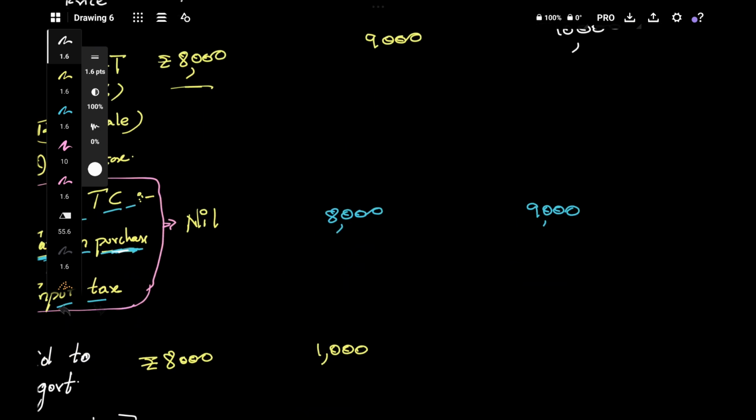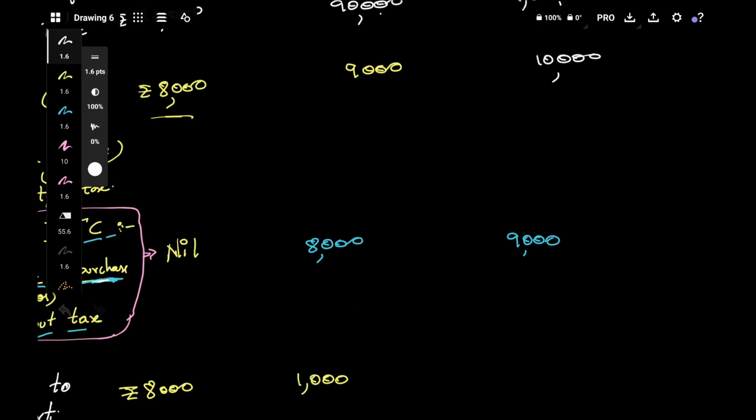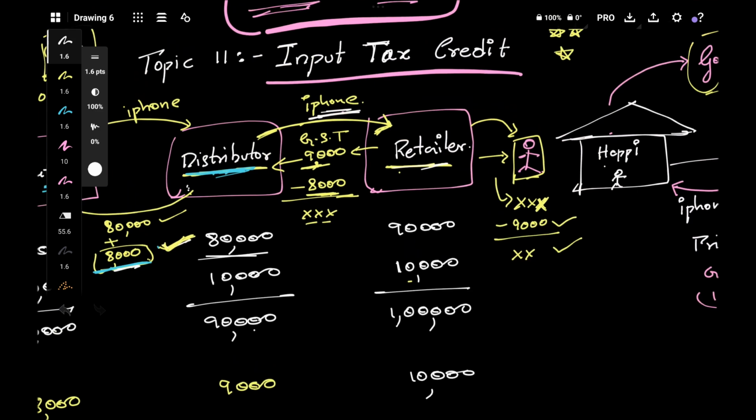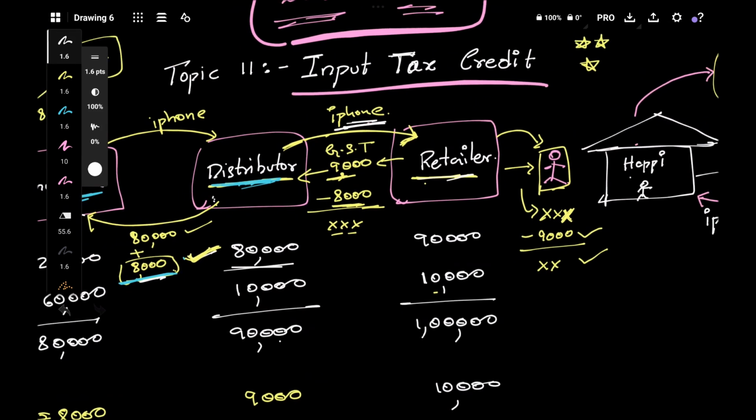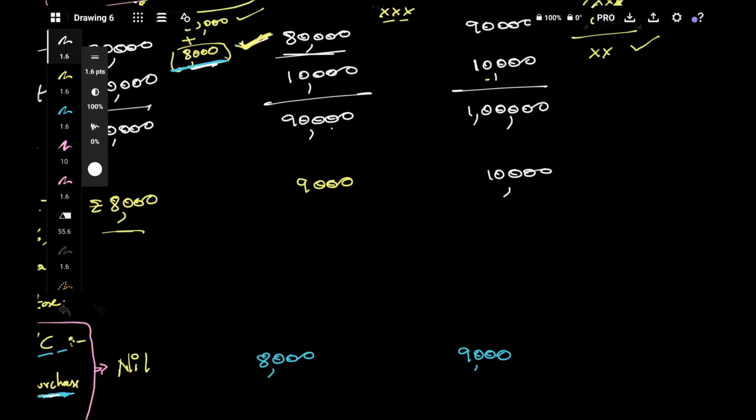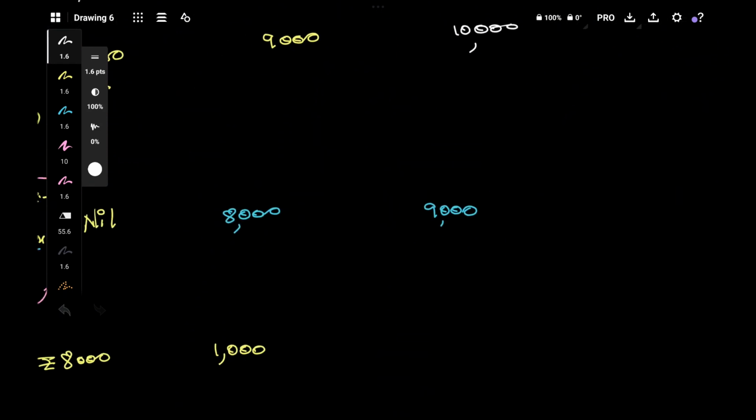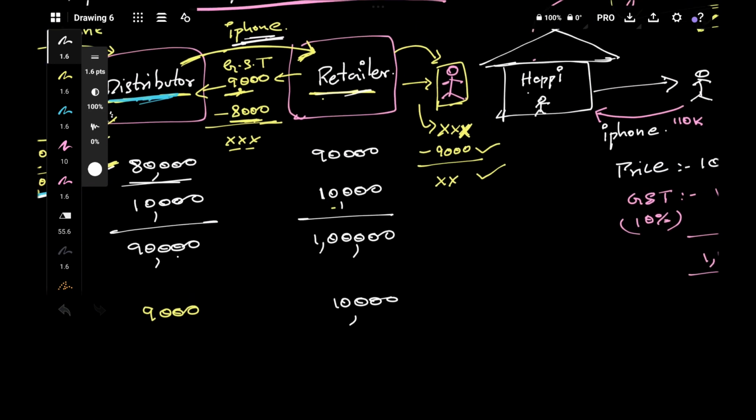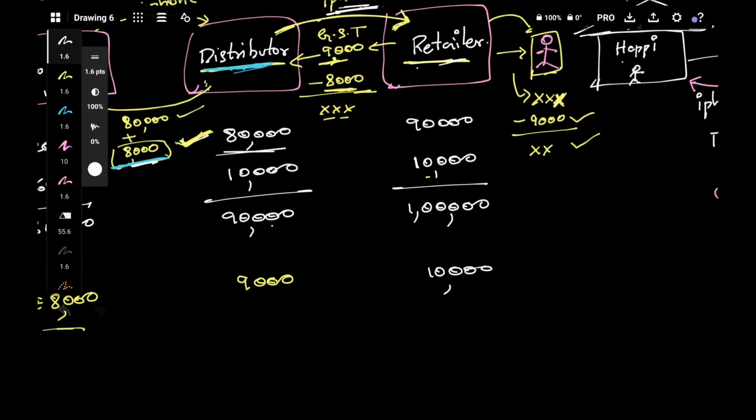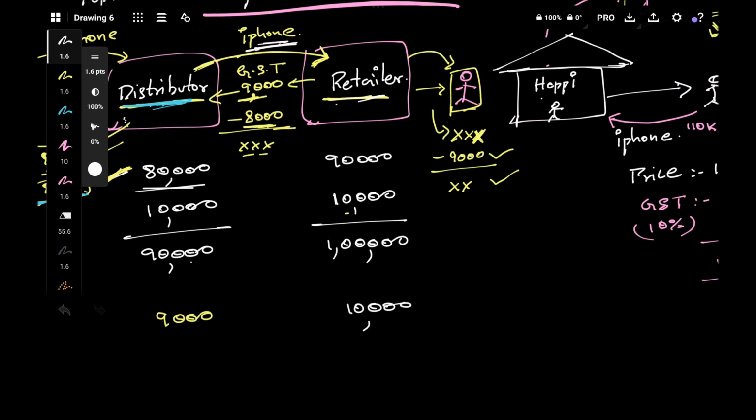So yeah, we have forgotten one thing. The retailer has sold the good to the customer for how much? For 1 lakh. For 1 lakh he has sold the good to the customer.